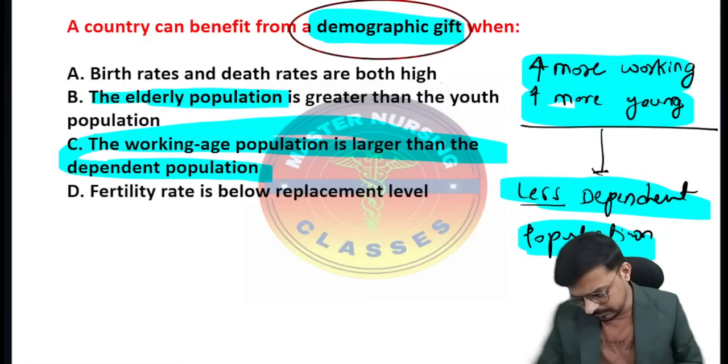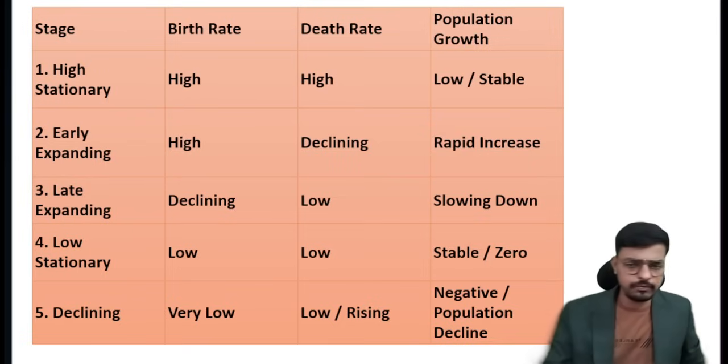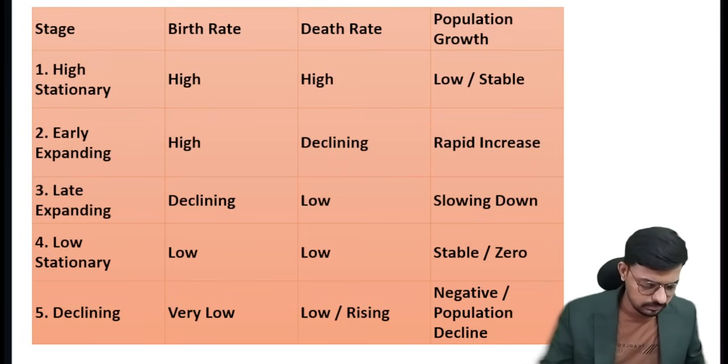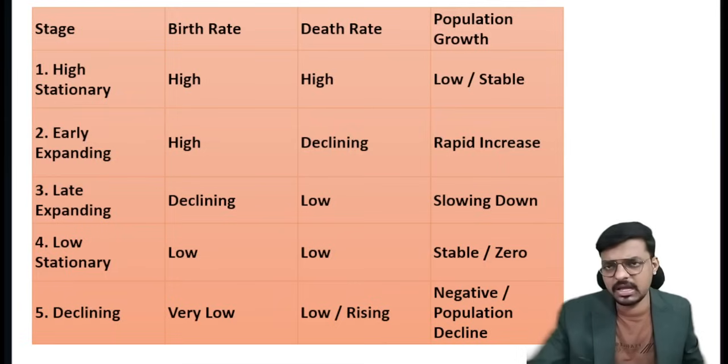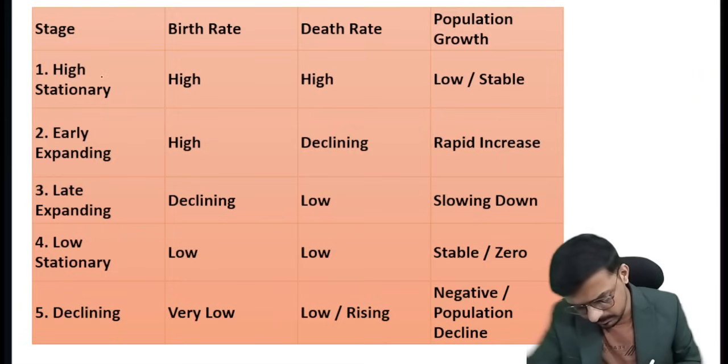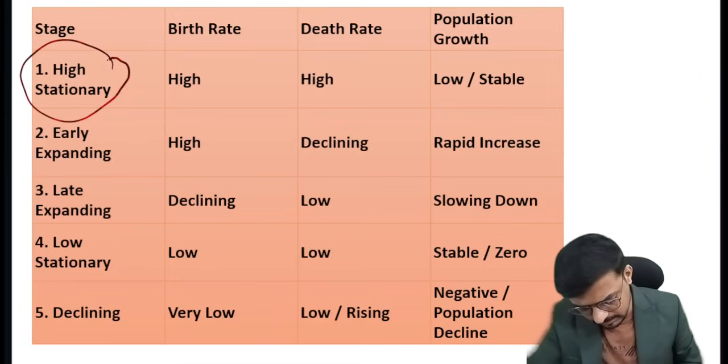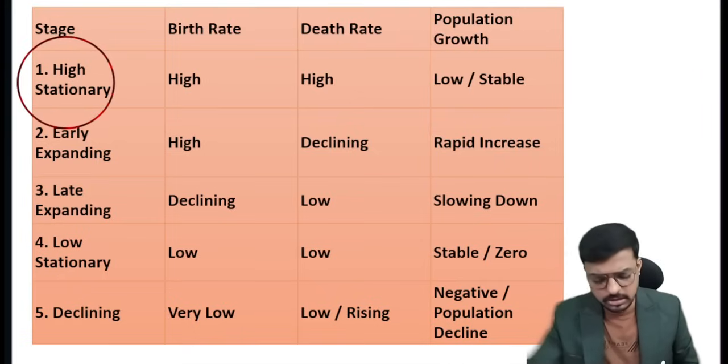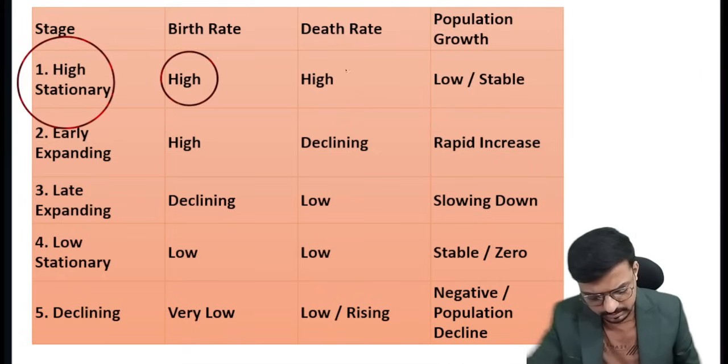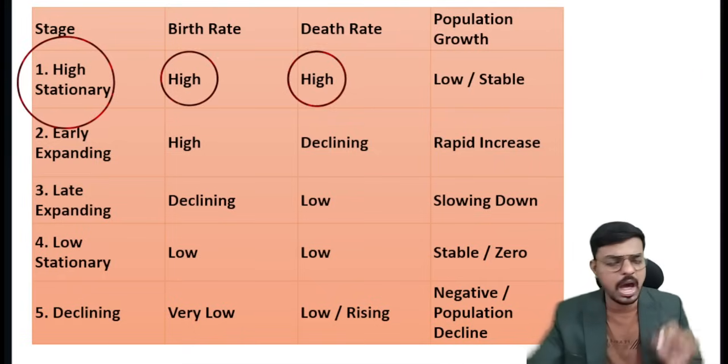So here we have the demographic stages, or the demographic cycle. The first stage is HS, the high stationary stage. High means more, stationary means stable. High means both birth rate and death rate are high. That is what we call high stationary.